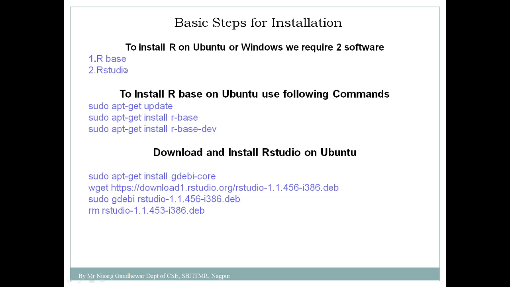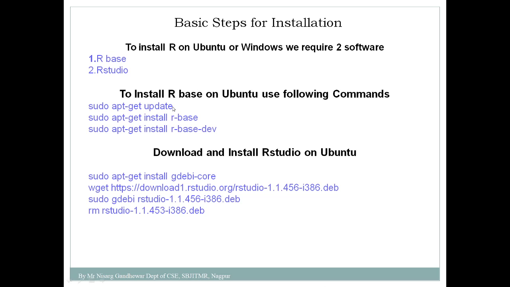Suppose you install only RBase, then you can also use R, but it provides a command line user interface. Suppose you want a proper GUI, then you should install RStudio. So in order to use R either on Windows or Linux, you require these two things: RBase, a command line interface, and RStudio, which will provide you a graphical user interface. Installation on Windows is very simple. You only need to install RBase and RStudio, and by clicking next, you just install it.